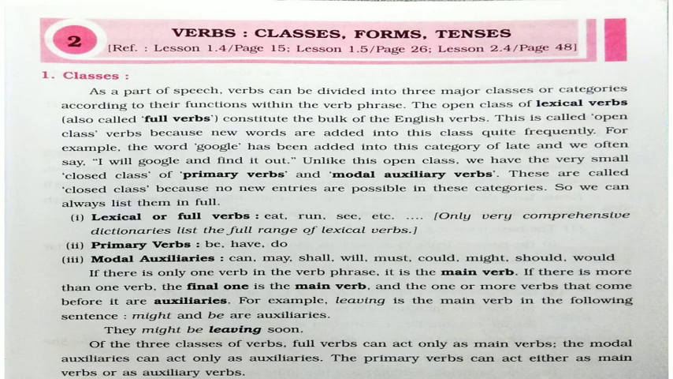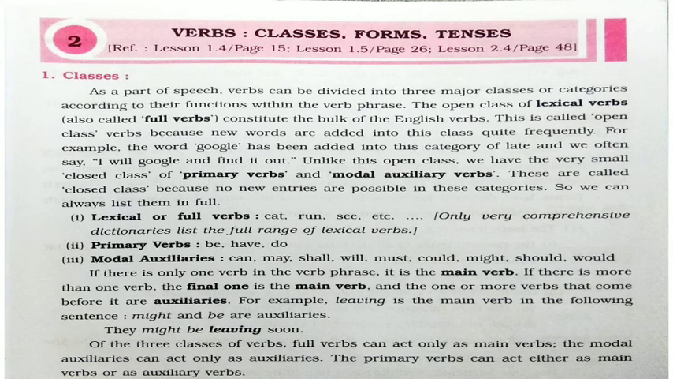Third one is modal auxiliaries: can, may, shall, will, must, could, might, should, would. Then in any verb group, the final one is the main verb, and the one or more verbs that come before it are called auxiliaries. For example, leaving is the main verb in the following sentence. Might and be are auxiliaries. They might be leaving soon.